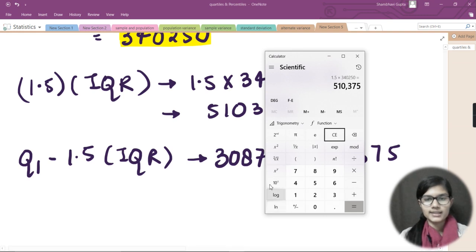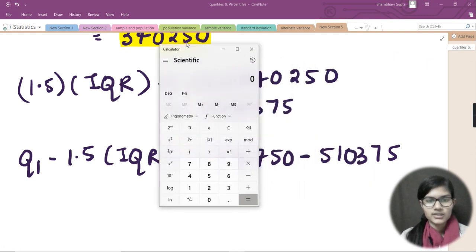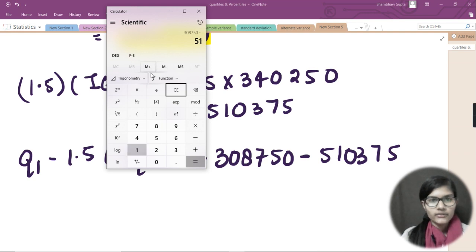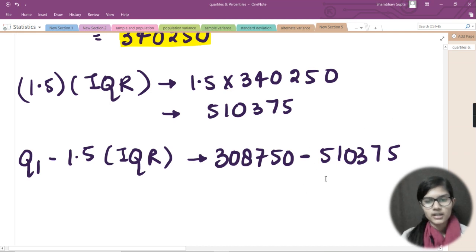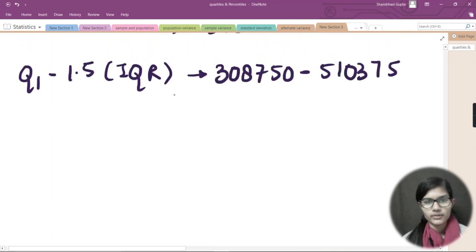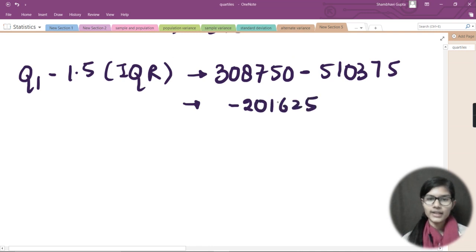Now let's quickly calculate this. So what I need to write is 308,750 minus 510,375, right? As soon as I did it, I got minus 201,625, right? So let me go down and write that down. Here I would write minus 201,625. I got this value, right?